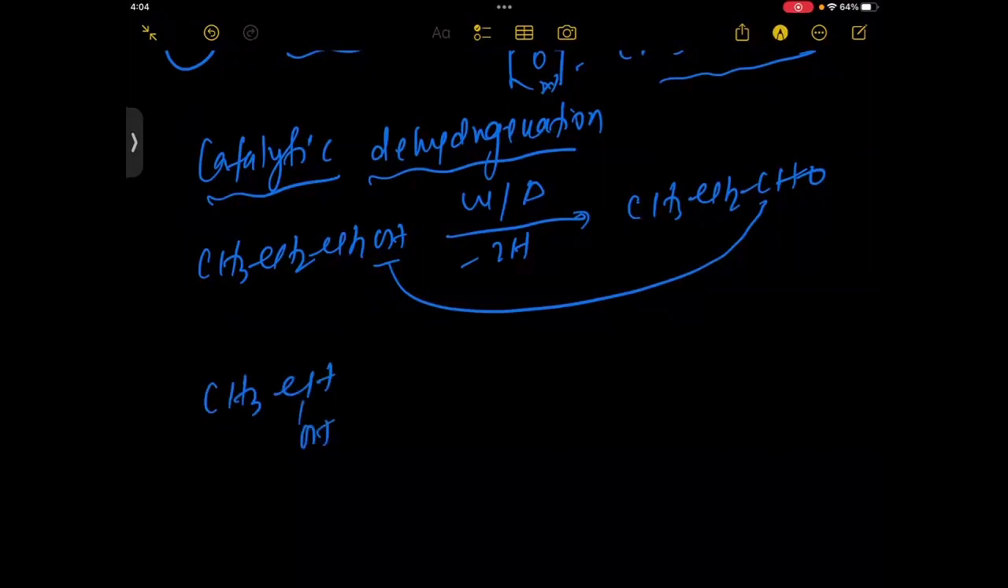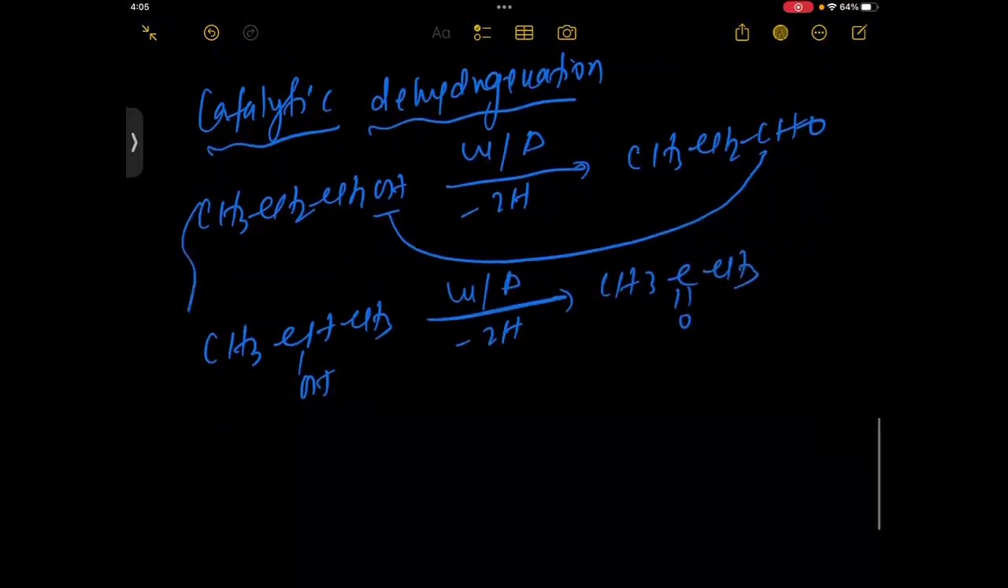Here is CH3CH(OH)CH3. With copper and heat, 2H will be lost, and it will form CH3 C double bond O CH3, a ketone. So both of these processes are dehydrogenation processes.